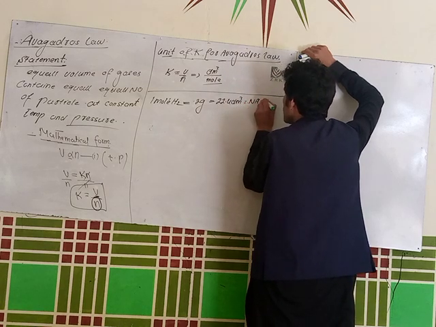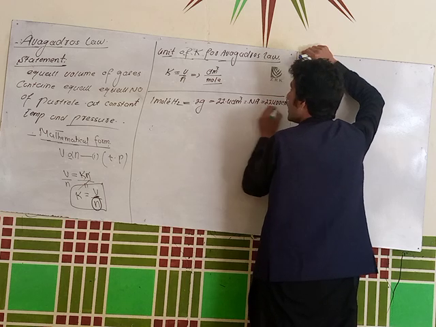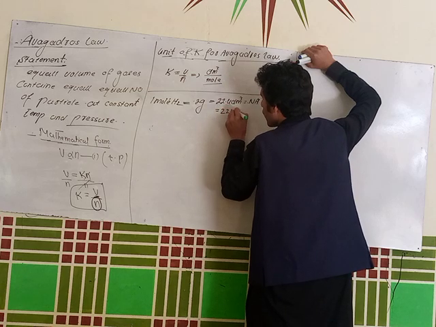It is also equal to 22,400 centimeter cube. It is also equal to 22.4 liter.